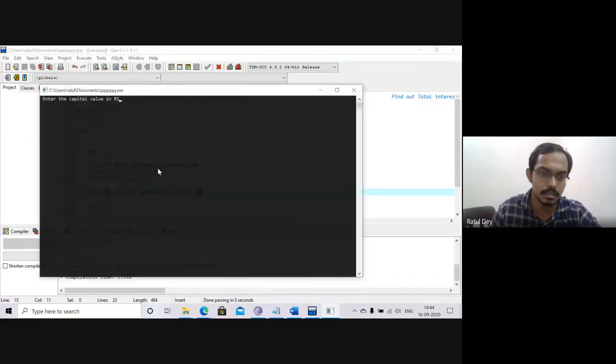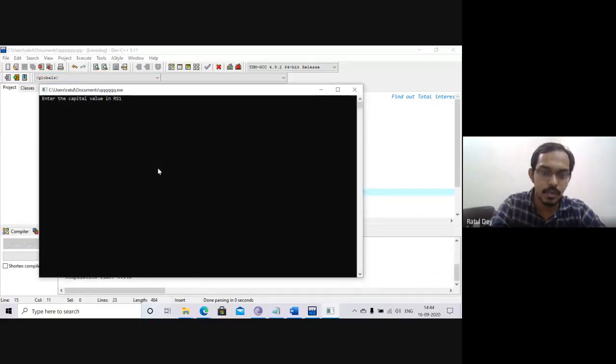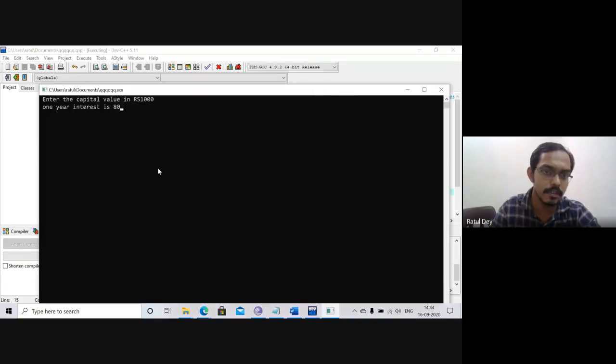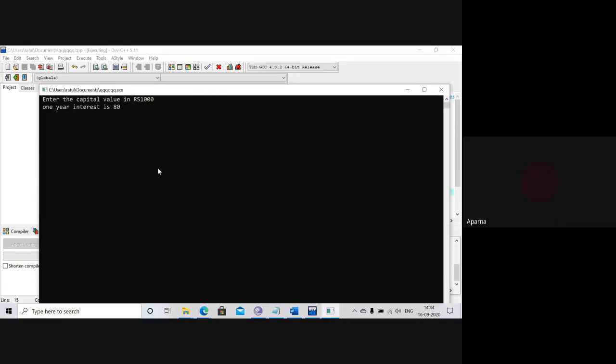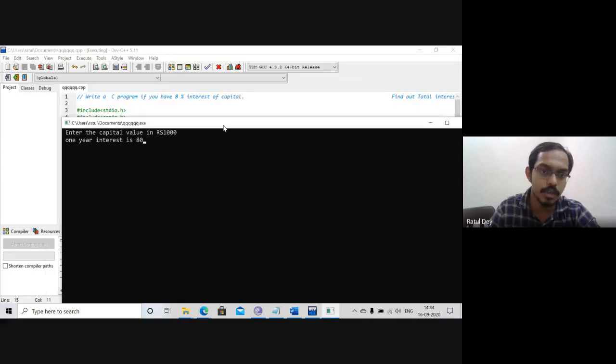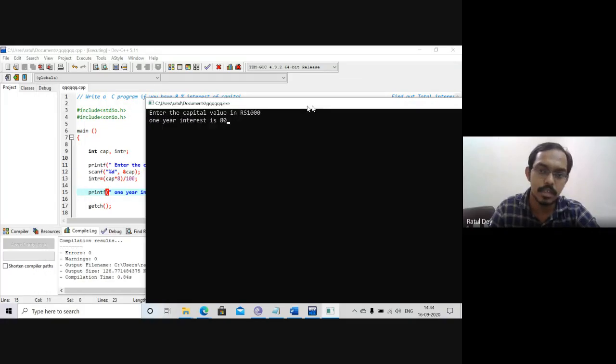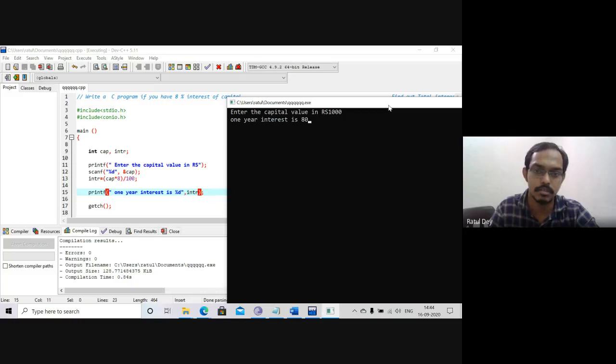So you can just try to execute, compile and run. If someone gives 1000 rupees, what is the interest? 1 year interest is 80. It is clear? Yes sir. So I am requesting all of you, at the very first, try to write the same program in your machine. Just see the screen and try to type in your machine in Dev C++.